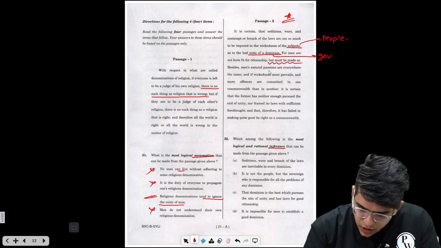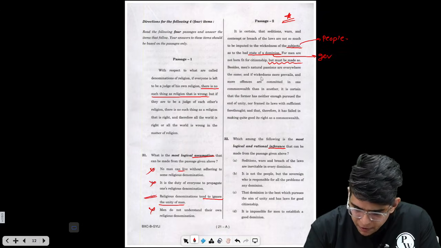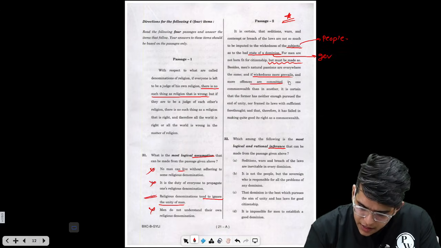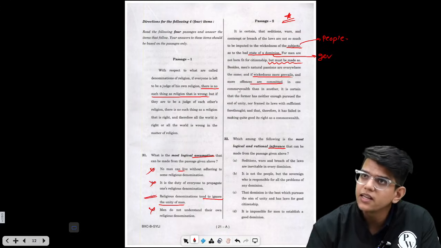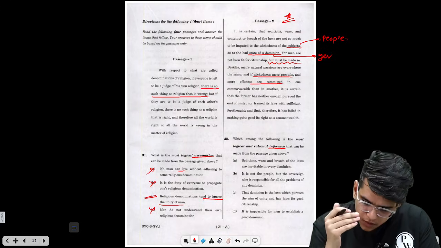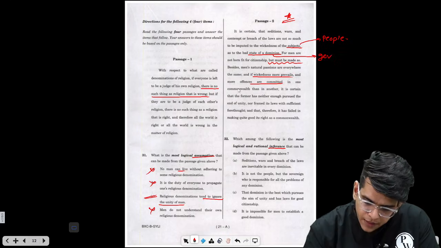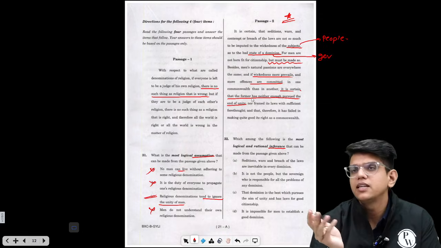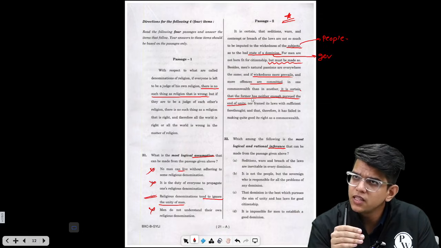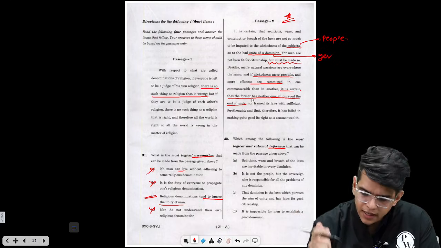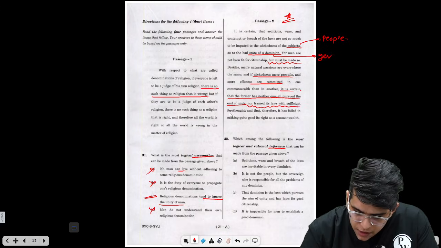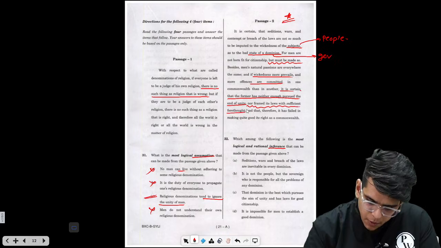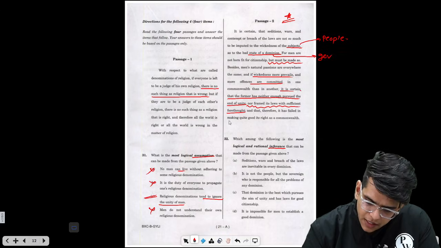Besides, men's natural passions are everywhere the same, and if in a society there is more wickedness and more offenses are committed in one commonwealth than in another, meaning again government, if in one government more problems are created compared to the other, it is certain that the former has neither sufficiently persuaded the end of unity. Basically, the government has not persuaded the subjects, the people of the country, to be united, nor framed its laws with sufficient forethought, right? And also has not framed the laws appropriately, and that therefore it has failed in making good its right